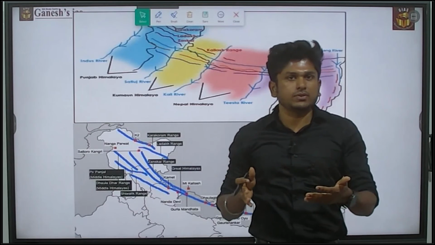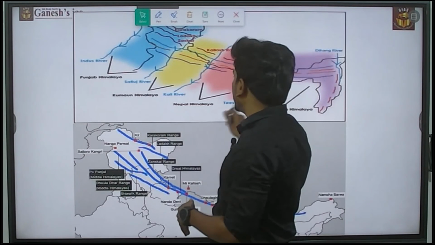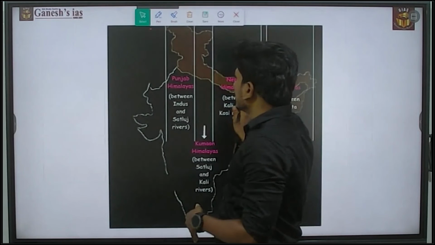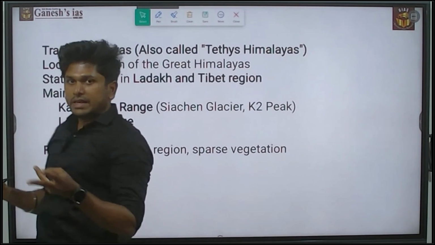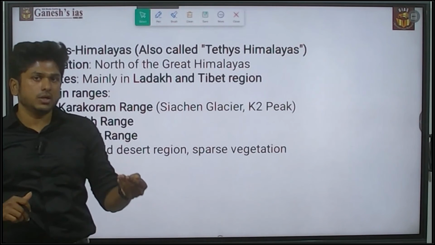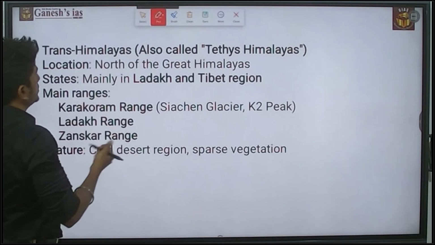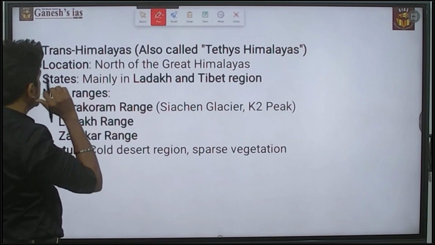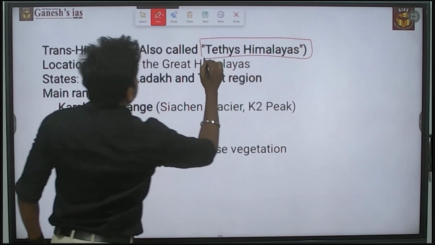There is a possibility they may ask a question on the latitudinal divisions also. That is about the Trans Himalaya, Greater Himalaya, Lesser Himalaya, and the Outer Himalaya. You have to make a note of the Trans Himalayas and the other latitudinal divisions. The Trans Himalayas are also called the Tethys Himalaya.